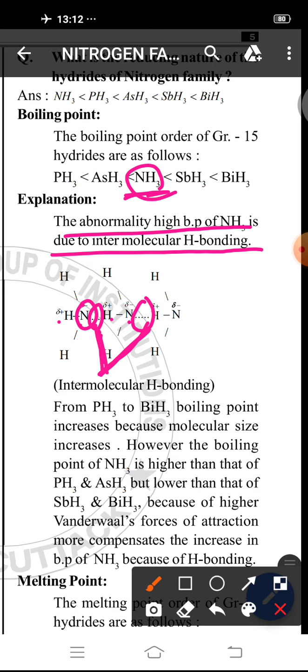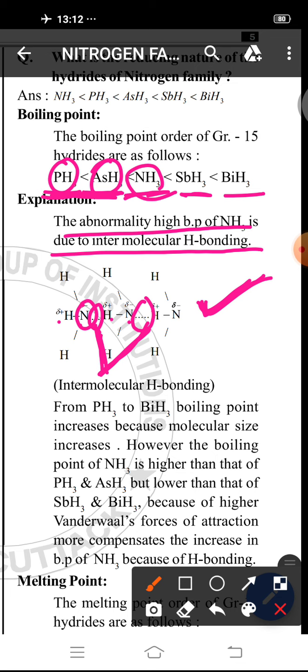Due to molecular association, the van der Waals force of attraction increases, so its boiling point increases from PH3 to AsH3, boiling point increases than that of PH3 and AsH3, but decreases than that of SbH3 and BiH3.